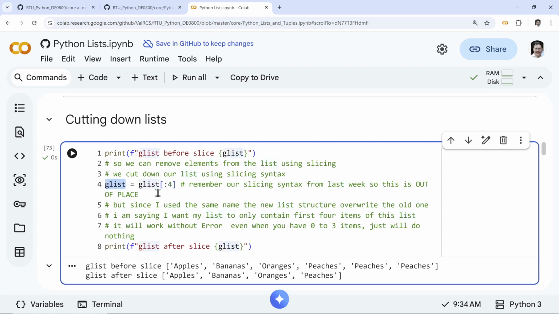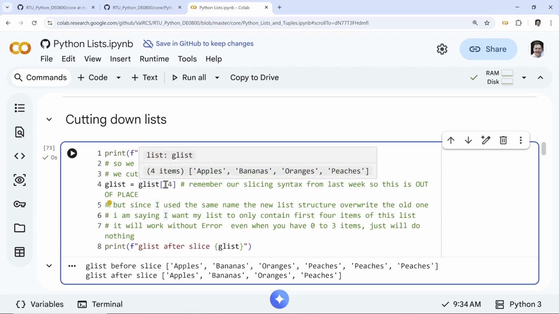So this is out of place, because this creates a new list. Slicing does create a new list. Some languages and some structures don't, but for lists you do create a new actual structure. So I'm making a copy, but a smaller copy, not a full copy, just a partial copy, and assigning it to the same variable. So of course, the original would be gone if we do not have any other reference to it.